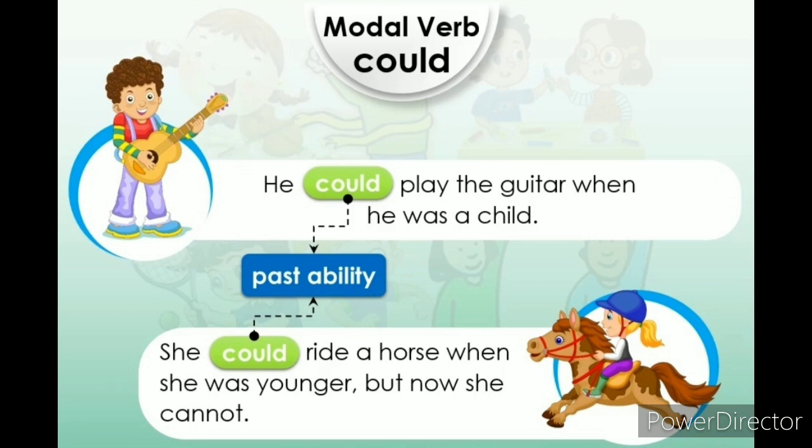In less formal situations we use the modal verb can. First we will see can. In less formal situations we use the modal verb can to ask for permission, as well as to give permission, and to say that someone has permission. So these are the three situations in which we can use the modal verb can for permission.